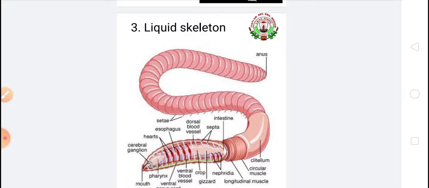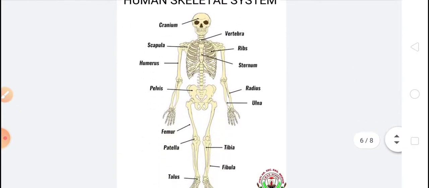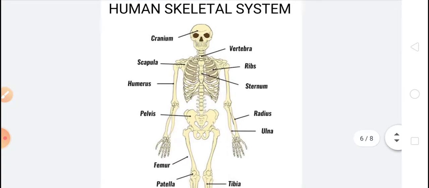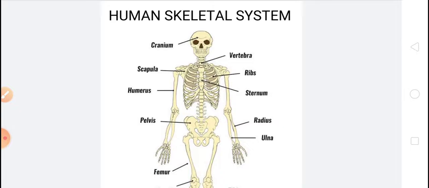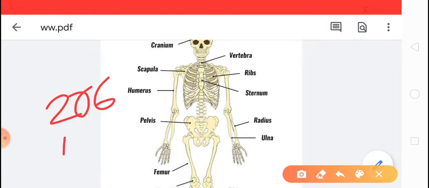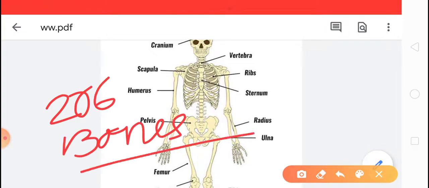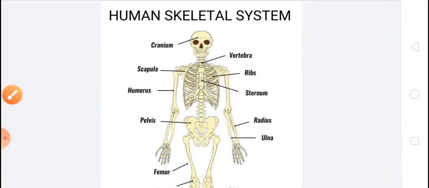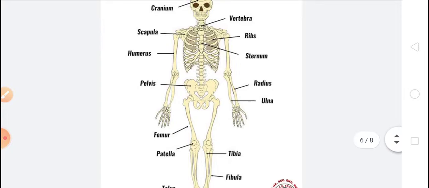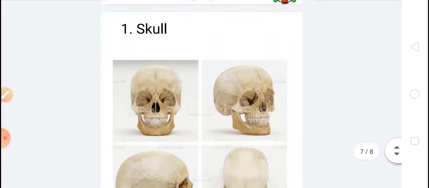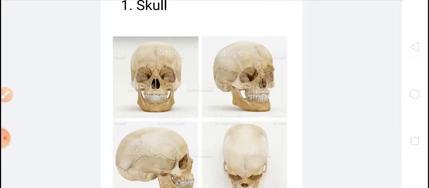Understood? Now we will see the human skeleton in detail. Children, the human skeleton is made up of 206 bones. The question will be asked in the exam: how many bones are present in the human skeleton? The total bones present in our body are 206. First of all we will see the skull of our skeleton.